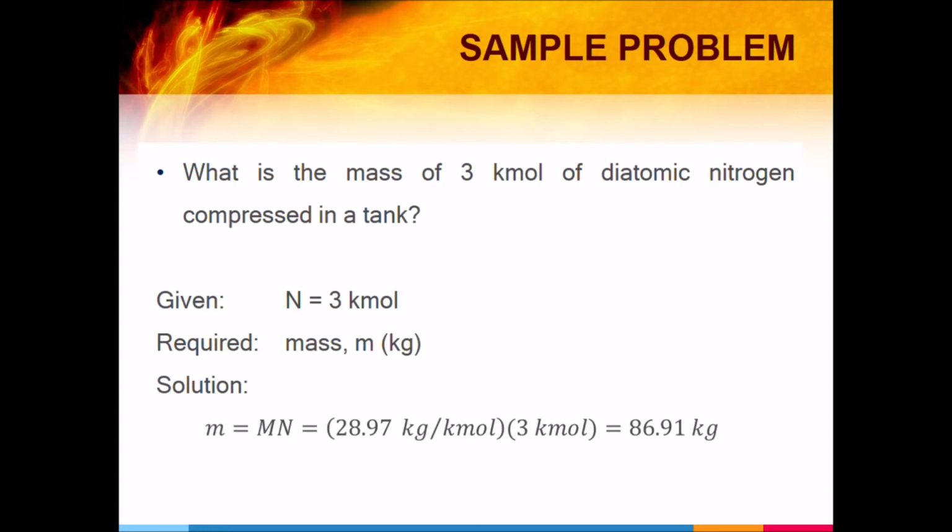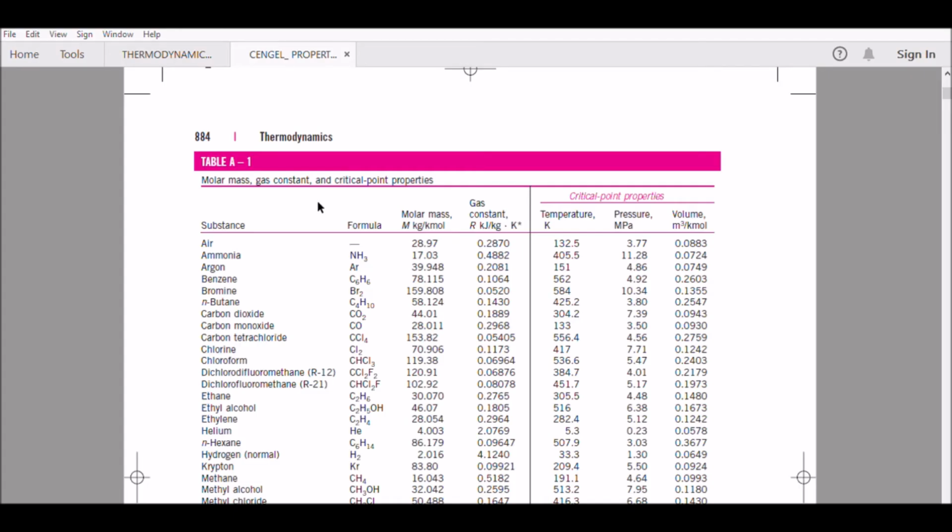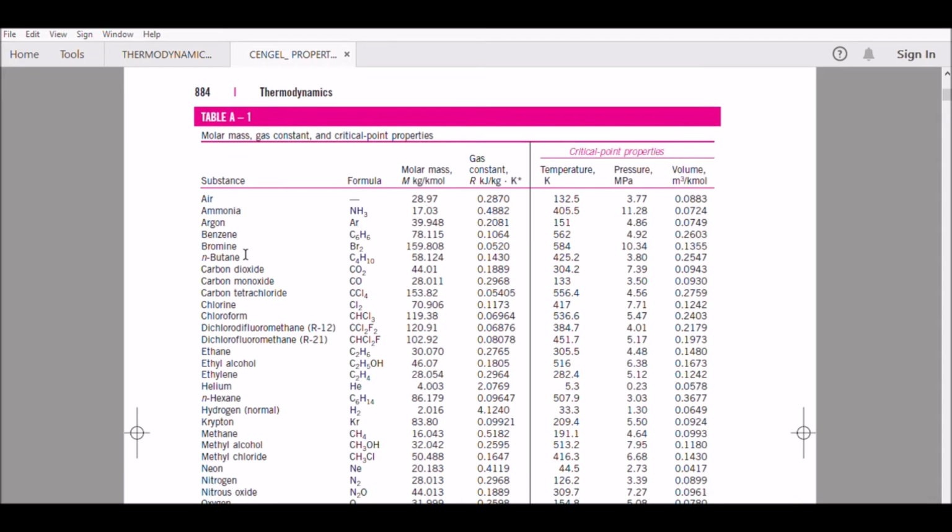Saan ko nakuha yung 28.97 kilograms per kilomole? At 3 kilomoles lang ang given natin. We use the table. Gagamitin natin yung table sa appendices ng Cengel. Okay, pakita ko na din. Okay, ito yung makikita natin dito sa table A1. Ang table natin, ito yung mga substances, which are the gases, chemical formula, the molar mass, gas constant, and critical point properties. Dito tayo magfo-focus sa molar mass and gas constant.